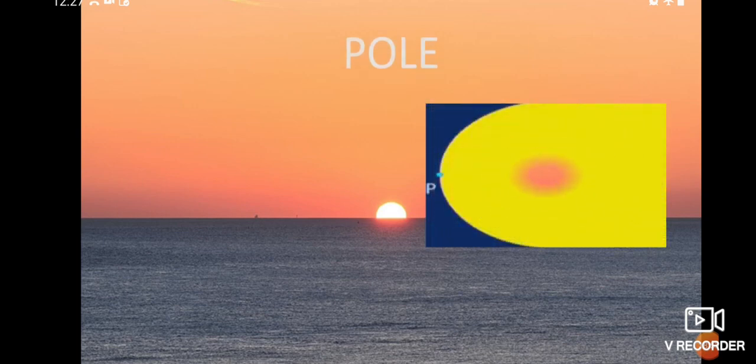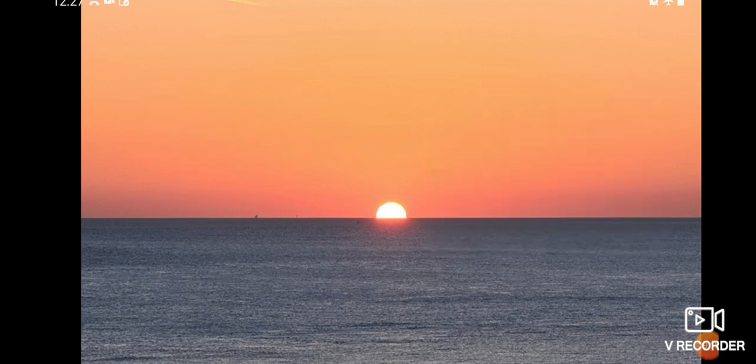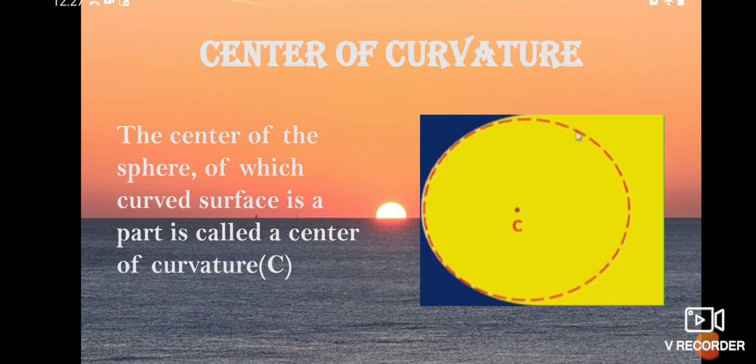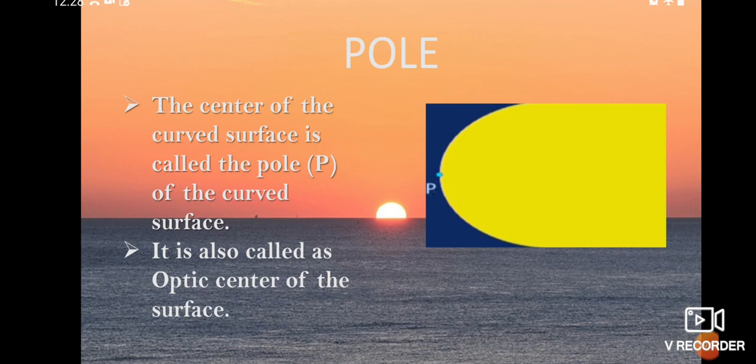Okay, the next term is pole. Where the light ray first hits the interface, that point is called the pole. The center of the curved surface is called the pole, of the curved surface, not of the sphere. For the center we have taken the middle of the sphere, but in the case of the pole we take the curved surface area, the interface.